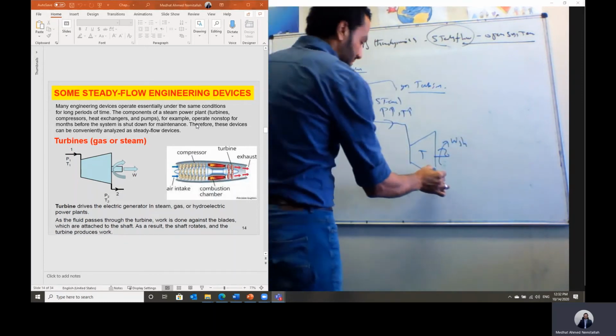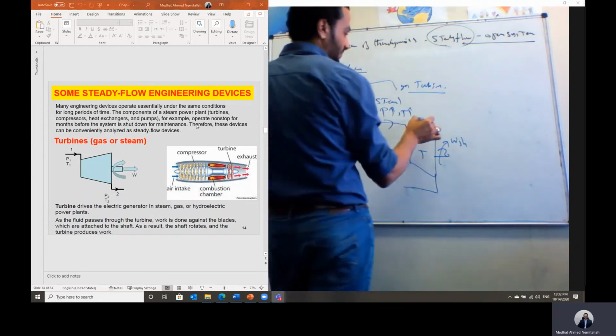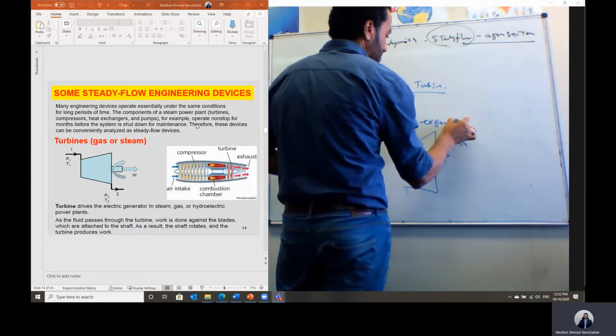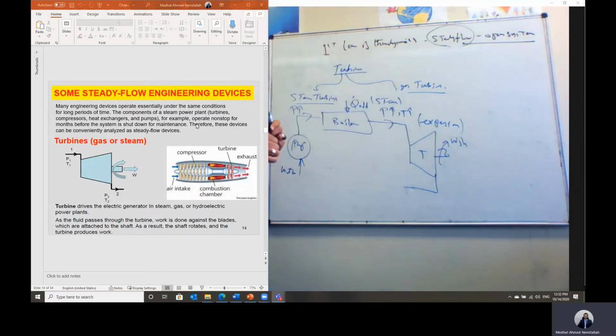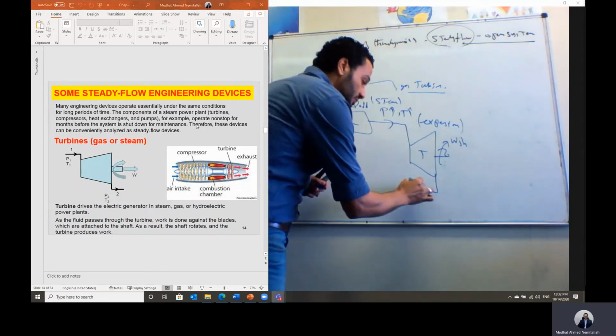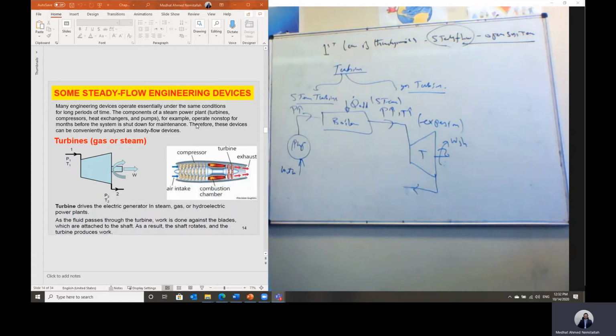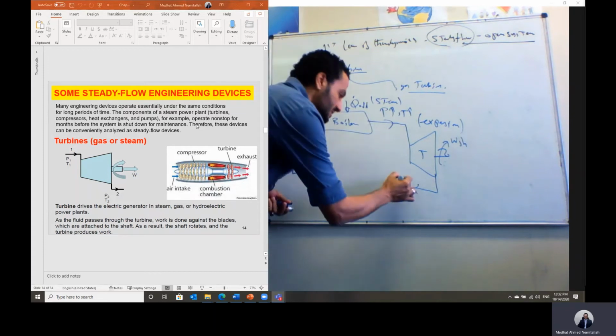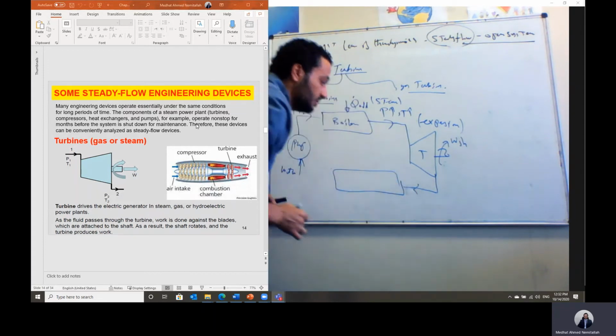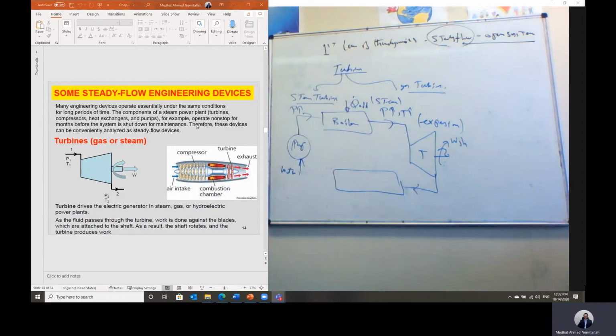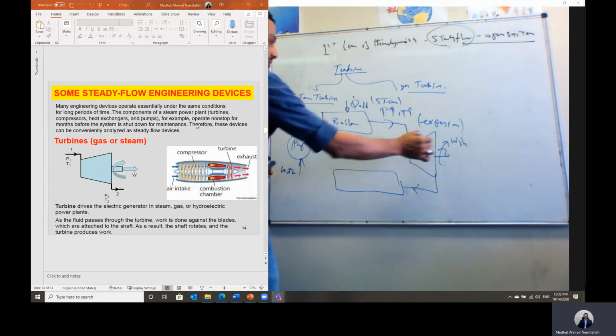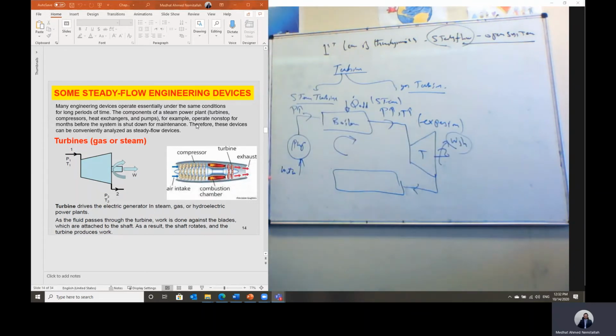The process through the turbine is an expansion process, so the pressure is reduced, and the temperature of the steam will be reduced. That means this steam will be condensed. Usually the steam leaving the turbine is a saturated mixture of liquid plus vapor. But in order to repeat this cycle and generate continuous shaft power, we have to return to the same initial point of water. We need liquid water only. We don't need a saturated mixture.